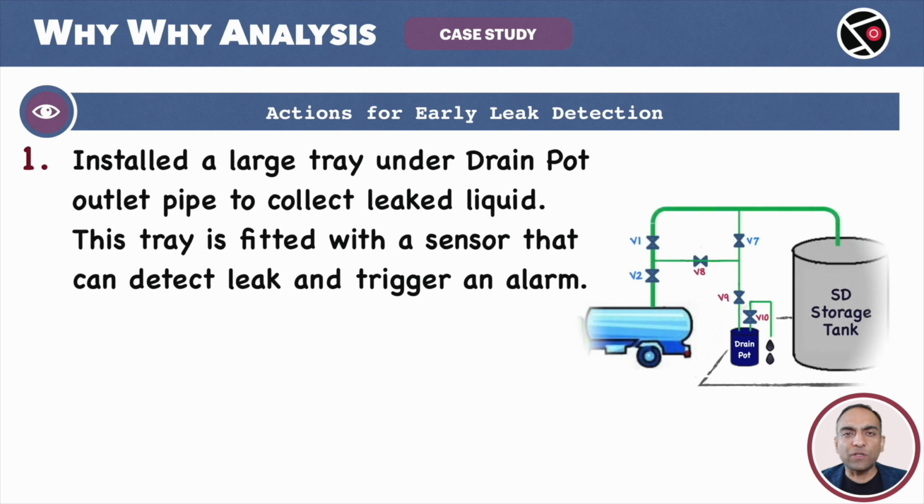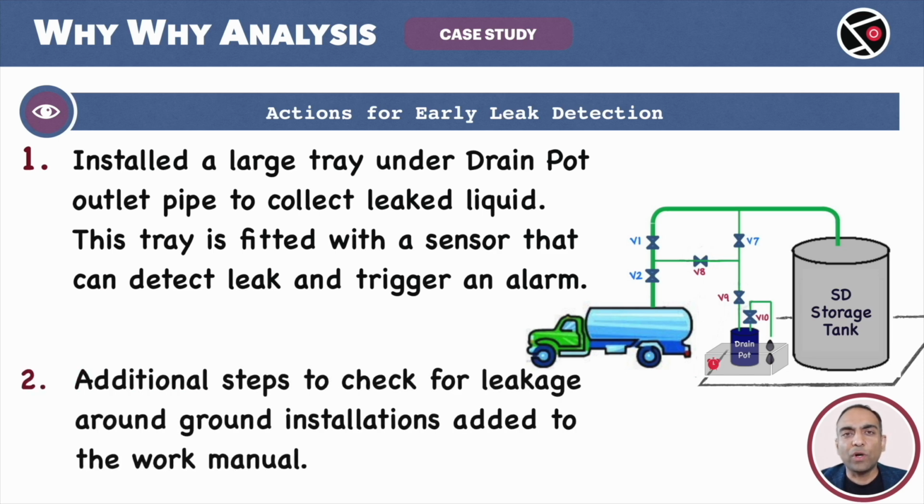A large tray was placed around the drain pot. This tray is fitted with a sensor that can detect leakage. If there is a leak, the SD will be collected in this tray. The sensor will detect the leak and trigger an alarm. Indeed, an effective step to detect a leak. Moving to action number 2.